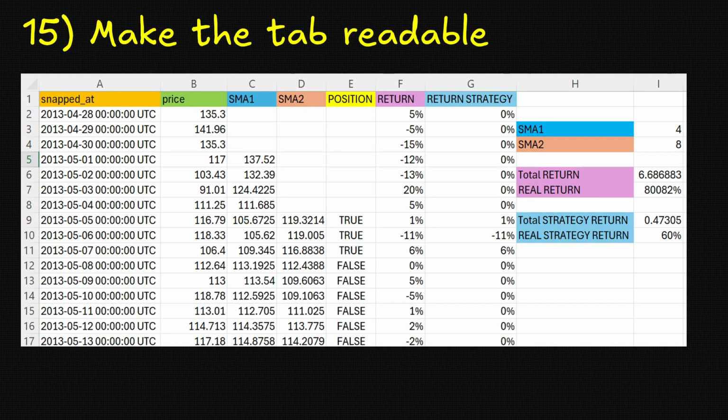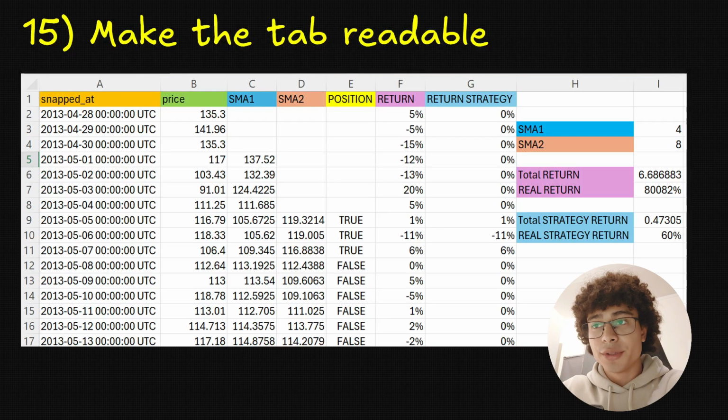Now, the last step is to make the tab readable. So you can add colors to better separate everything. And you can put the returns in percentage terms. So as you can see, over the time frame I used, Bitcoin went up 80,000%, but with this strategy we would only have had a performance of 60%. So definitely not a great strategy at all.